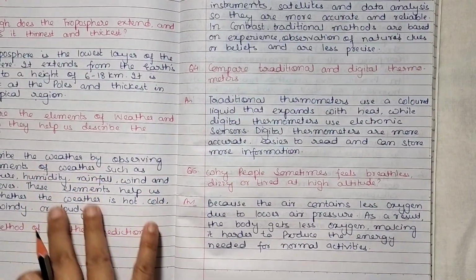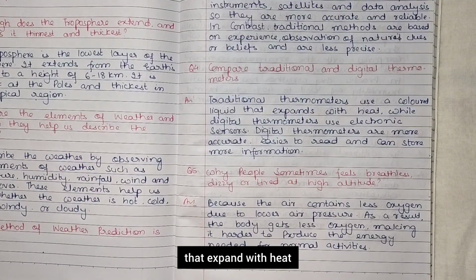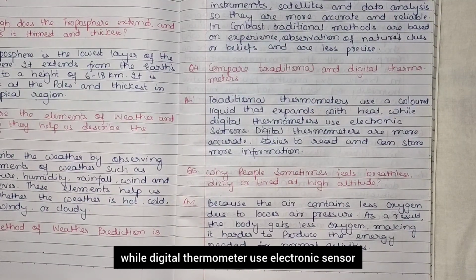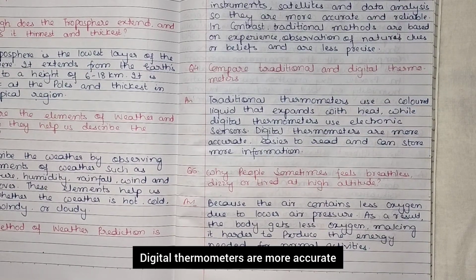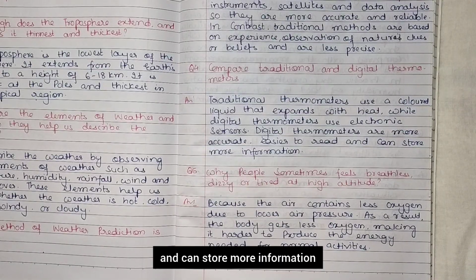Next, compare traditional and digital thermometers. Traditional thermometers use a colored liquid that expands with heat, while digital thermometers use an electronic sensor. Digital thermometers are more accurate, easier to read, and can store more information.